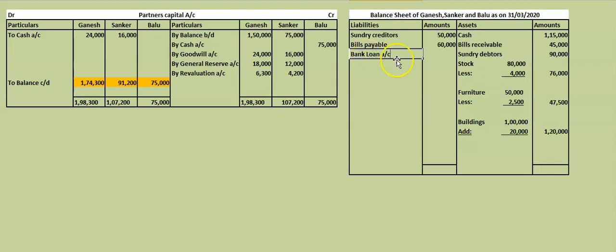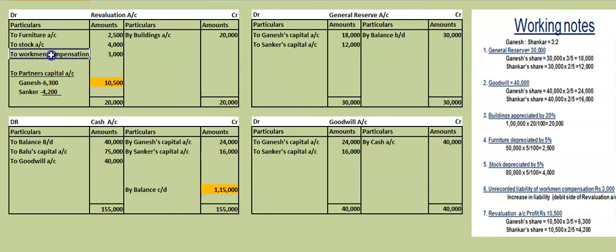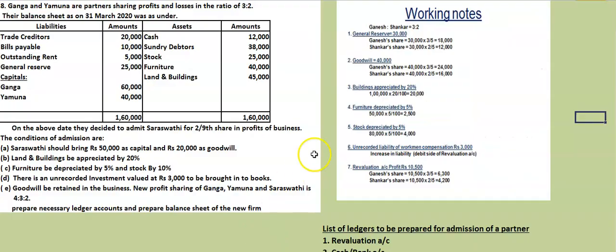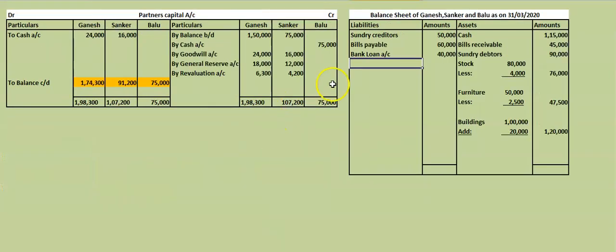Bank loan account, that is also no change, nothing is given. Then general reserve we will not take, but here we will take. A new liability is there, no? This one, workmen compensation. This you have to take here. A new liability we will write here. Workmen compensation is a new liability which was not recorded earlier. Now we have taken it.